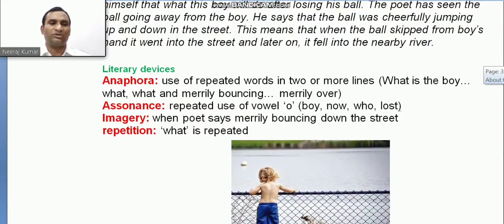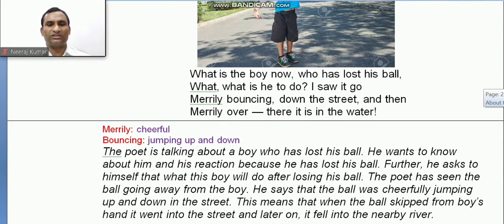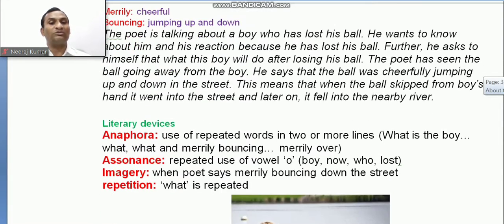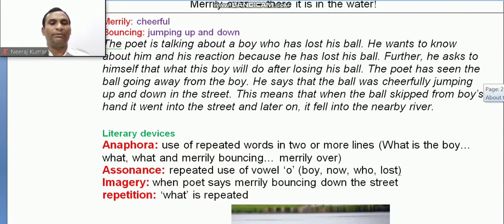Let's see this one also. Literary devices. The first one is anaphora. What is anaphora? Use of a repeated word in two or more lines. What is used here? This is anaphora. You can go back to the stanza, and you can see the word "what" is used many times. So when a particular word is repeated, that is anaphora.